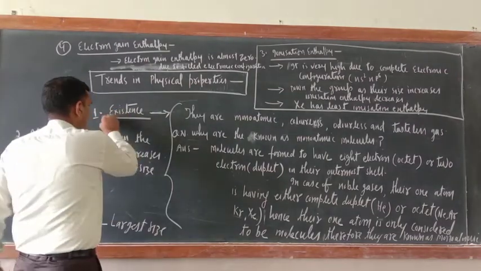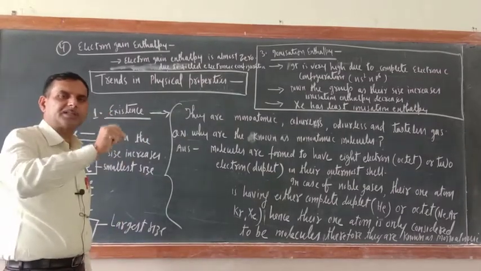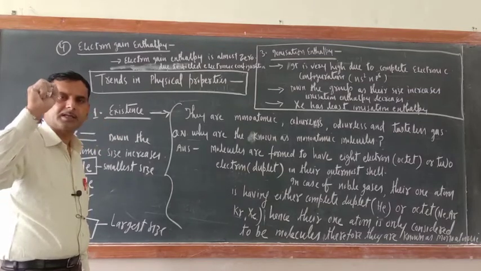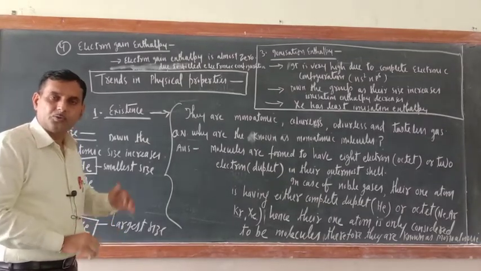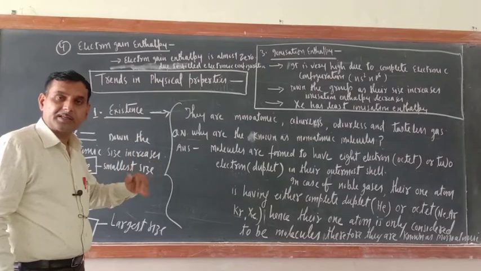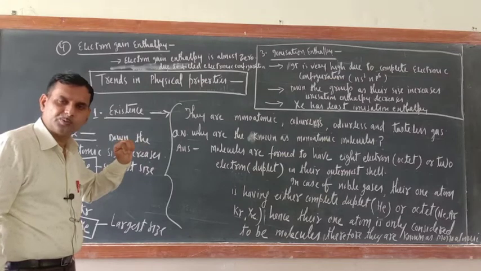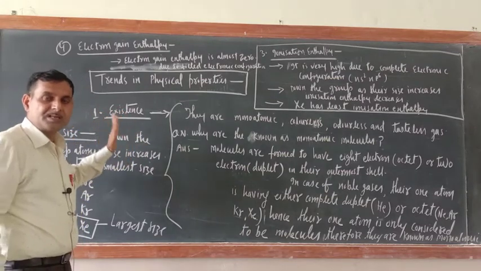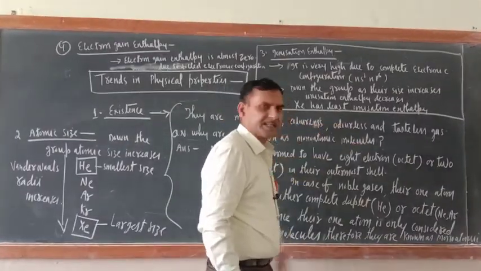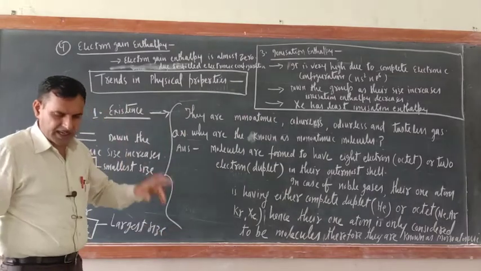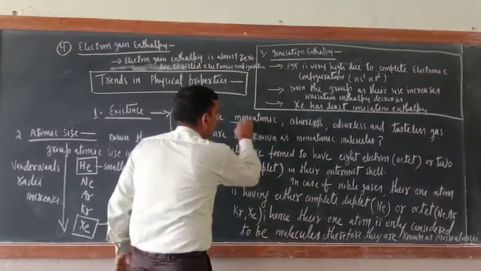Try to understand, you might have seen helium, neon, argon, krypton written as He, Ne, Ar, Kr, Xe, Rn. You might never have seen them written as He2, Ne2, Ar2, Xe2, because they are monoatomic. They are monoatomic, colorless, odorless and tasteless gases. The most important thing is that they are monoatomic.